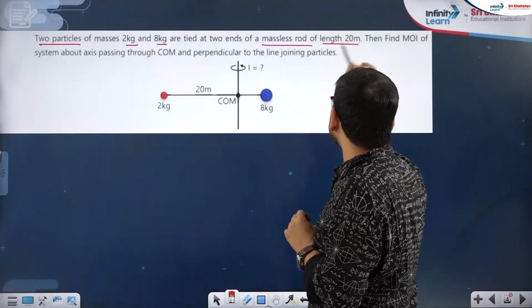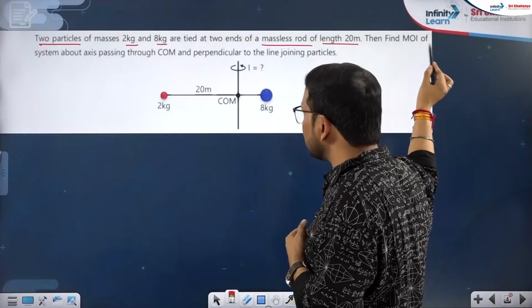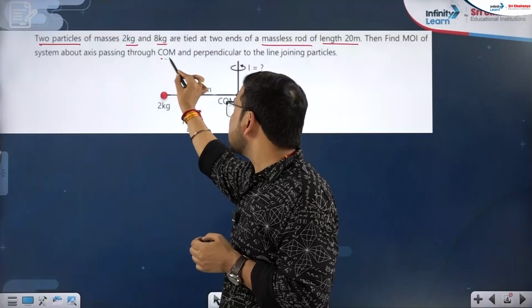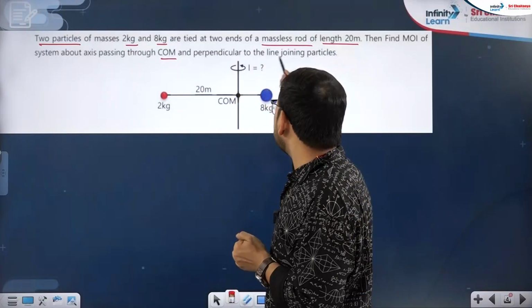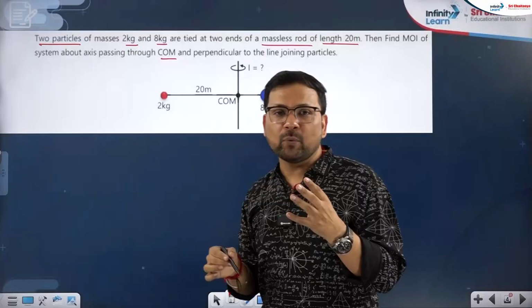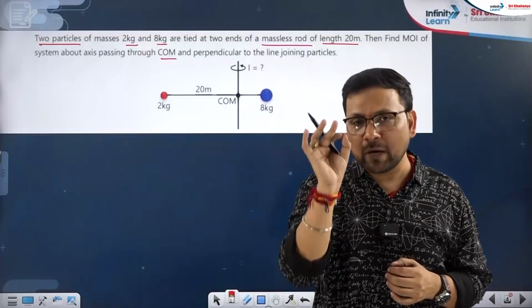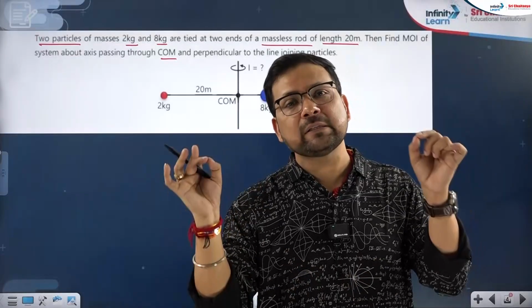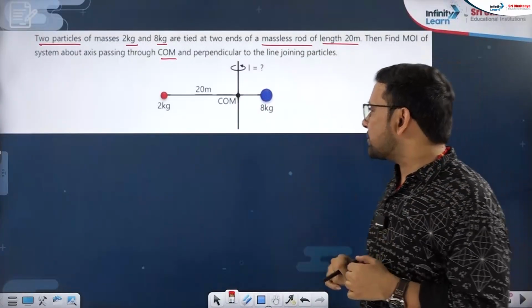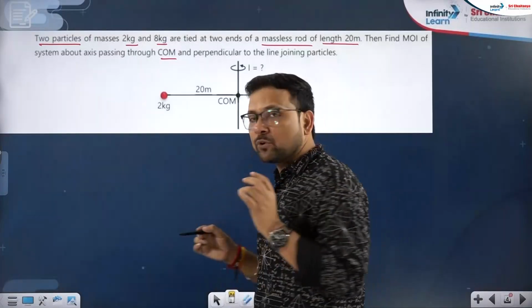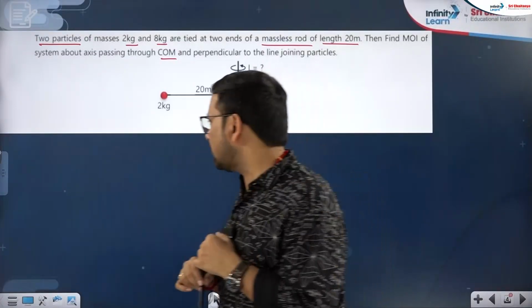Rod length is given. Find the moment of inertia of the system about an axis passing through the center of mass and perpendicular to the line joining, that I was talking about. Sometimes a question will come about the center of mass axis of a two particle system. For this question, I will suggest one very simple objective approach for you, then I will solve it properly also.